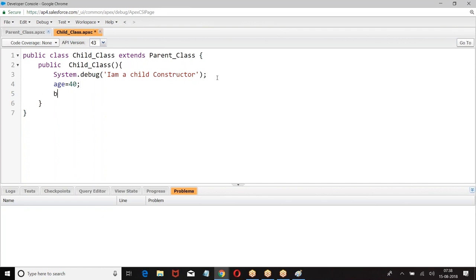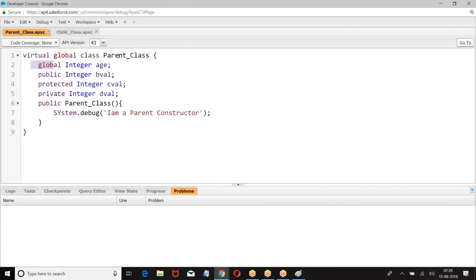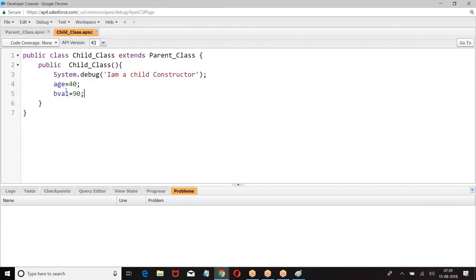Then I have the b value. Do you have any issue with that? So what is age? Age is a global member of the parent class. The b value is a public member of the parent class. C is a protected member. If a variable is defined as protected, it can be used in the class where it is defined. It can also be used in the corresponding child classes.